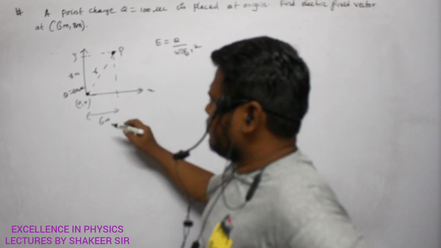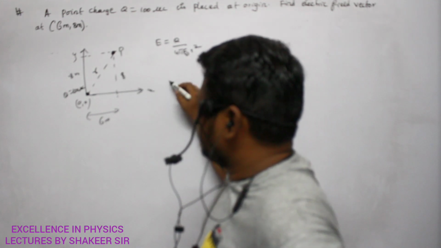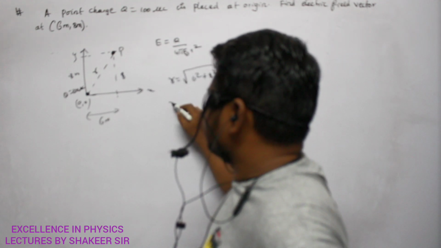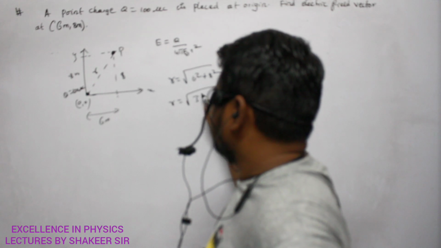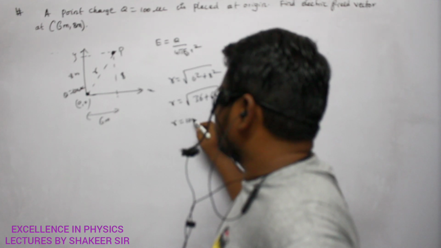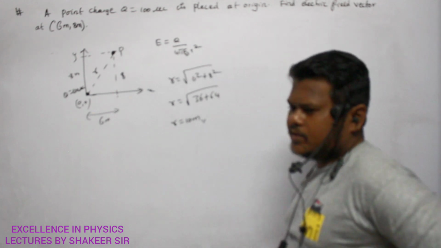This is a right angle triangle, no? If this is 6 and this is 8, then r value is equal to how much? Square root of 6 square plus 8 square. So r is equal to square root of 36 plus 64. So r is equal to 10 meters. Root 100 is 10 meters.